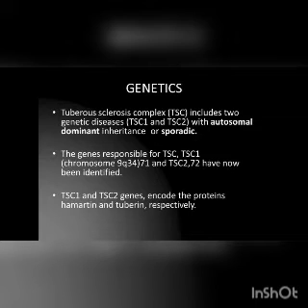TSC1 is on chromosome 9, and TSC2 is on chromosome 16. TSC2 on chromosome 16 is near the autosomal recessive polycystic kidney disease gene. So kidney diseases are more common in TSC2 than in TSC1.